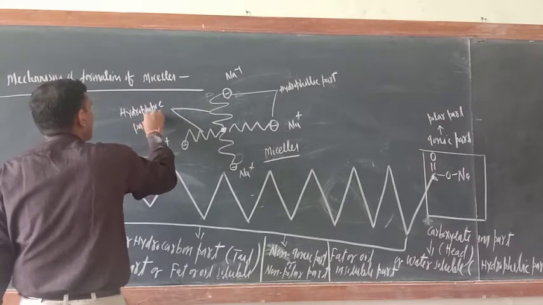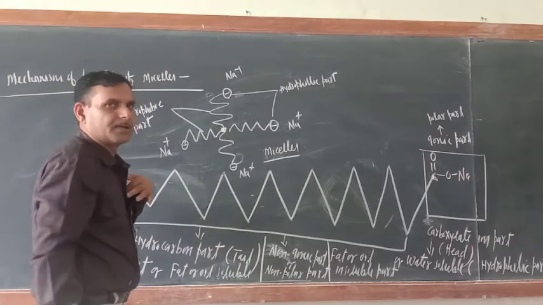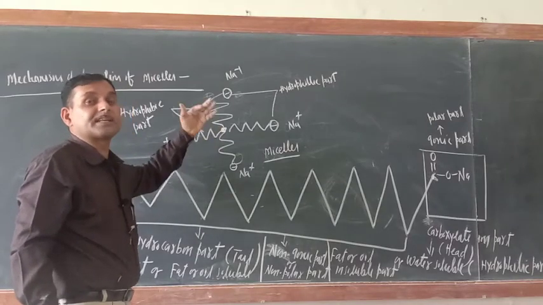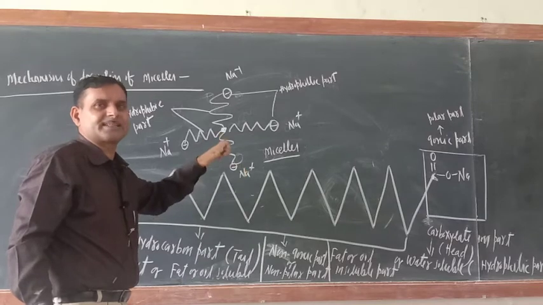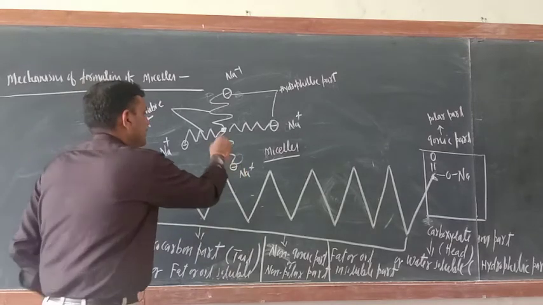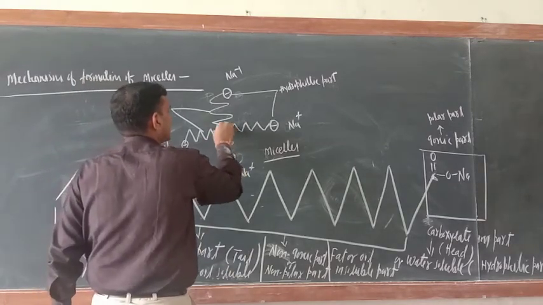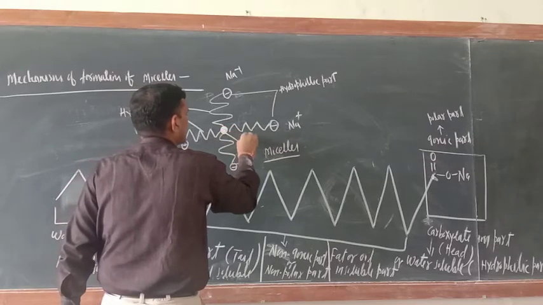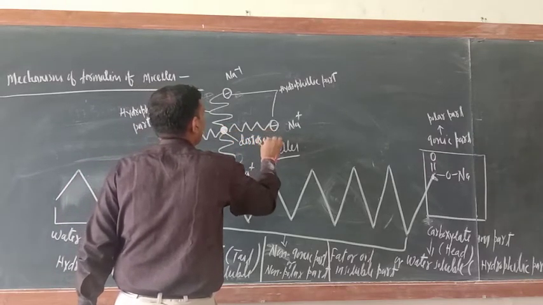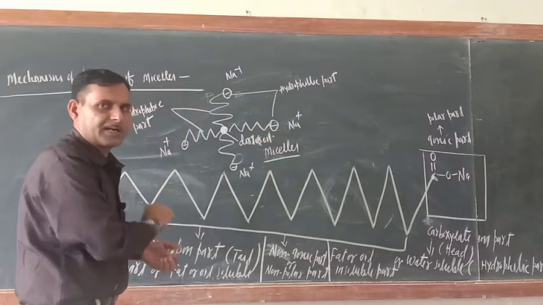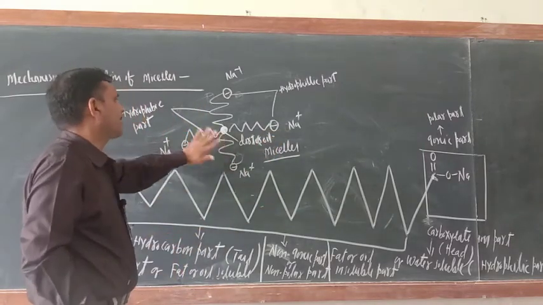So they orient themselves away from the surface of water, meaning they will be oriented toward the dirt side, the dirt particle side. This point is dirt. What is this one? Dirt or oil particle. Wherever dirt and oil are there, they will be there only.